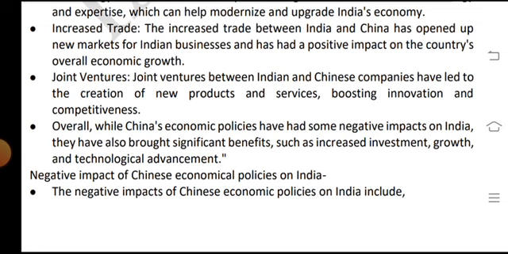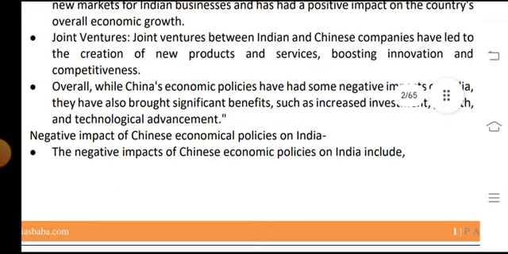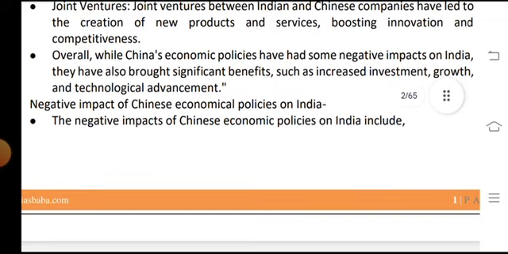Joint ventures between Indian and Chinese companies have led to the creation of new products and services, boosting innovation and competitiveness. Overall, China's economic policies have had some negative impact on India, but they have also brought significant benefits, such as increased investment, growth and technology advancement.